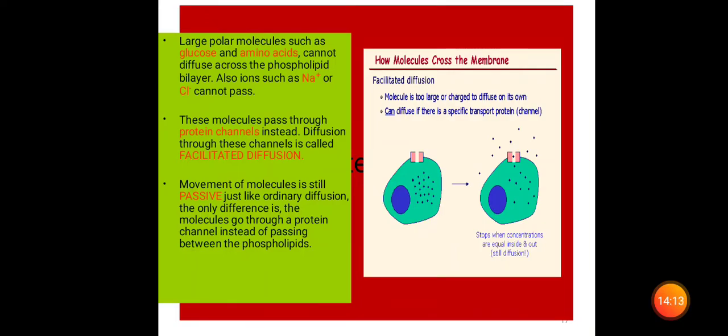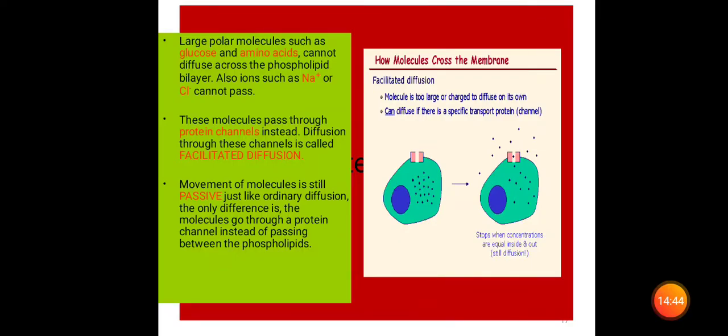And instead of diffusion through the membrane, the diffusion can take place through channels, which is called facilitated diffusion. What I told you up to now was only diffusion, called passive diffusion, which doesn't require any mediator. As an example, last class I told you the kinetics of a mediated transport system. Here also the molecules pass through a protein channel, and diffusion through these channels is called facilitated diffusion.